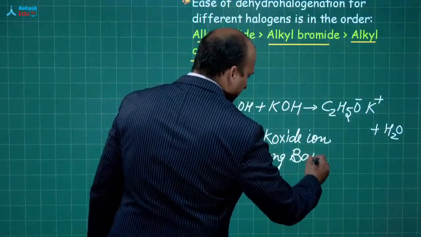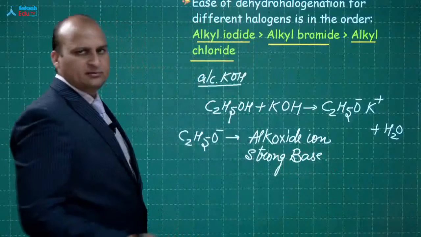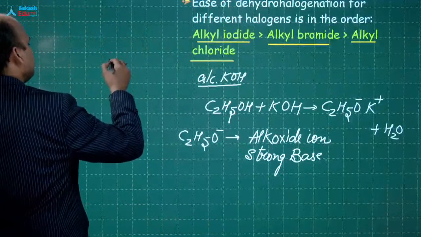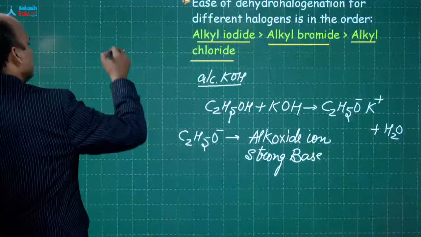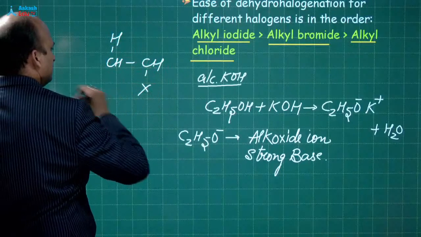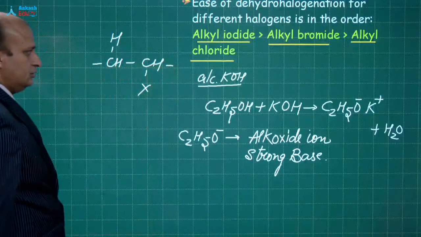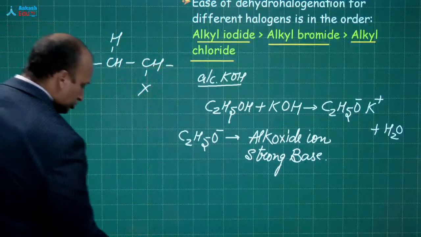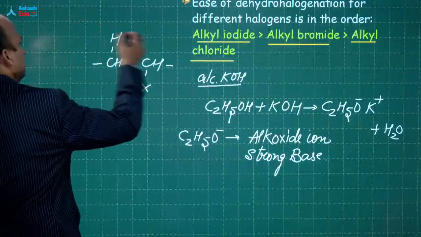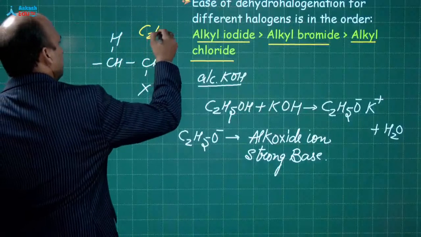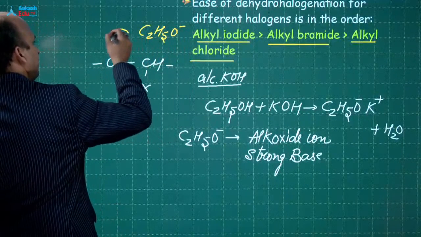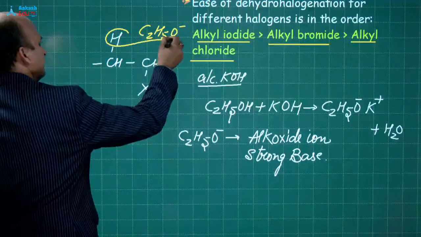Base का क्या काम होता है? What does a base do? Sir, base will abstract the H plus. Exactly. So now, okay, this is the compound. So this C2H5O minus, let me write over here, this will take away this hydrogen.